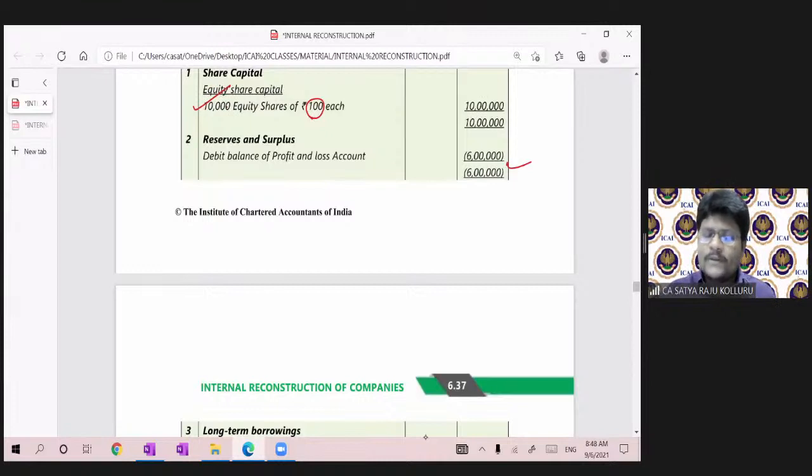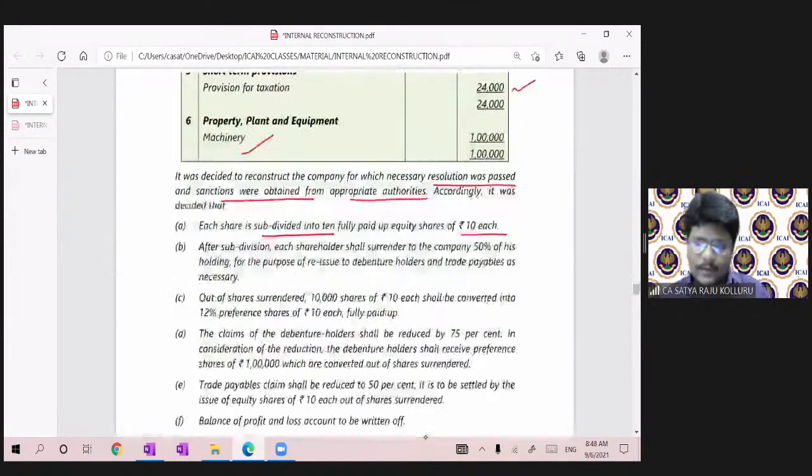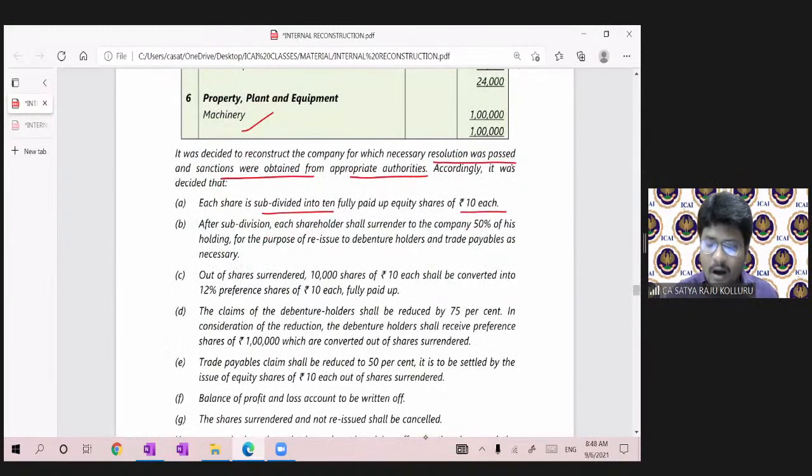So once 100 rupees each was subdivided into 10 rupees, 10 shares, then the number of equity shares will become 10,000 into 10, that means 1 lakh. Then 1 lakh multiplied with 10 means again 10 lakhs. Then after subdivision, each shareholder shall surrender to the company 50% of his holding for the purpose of reissue to the debenture holders and trade payables as necessary.